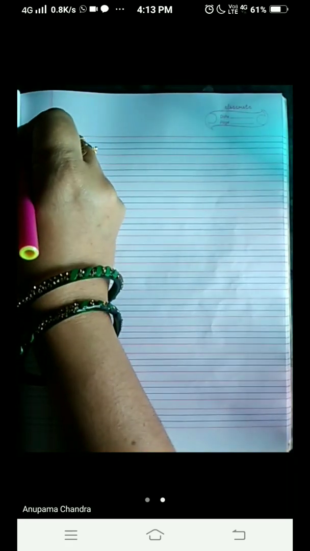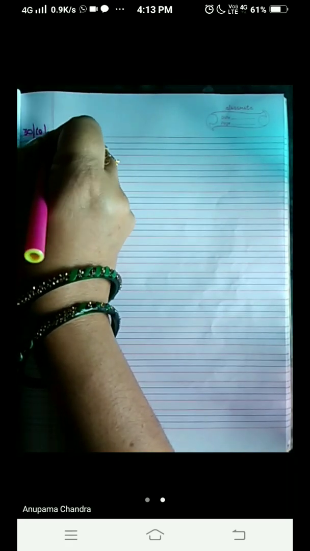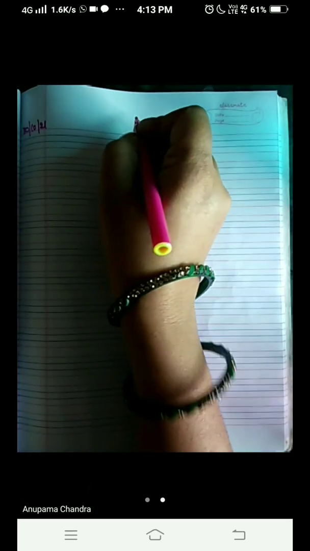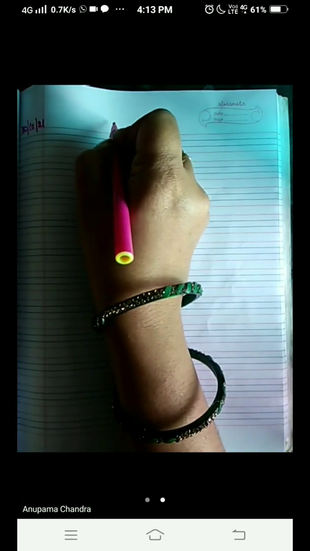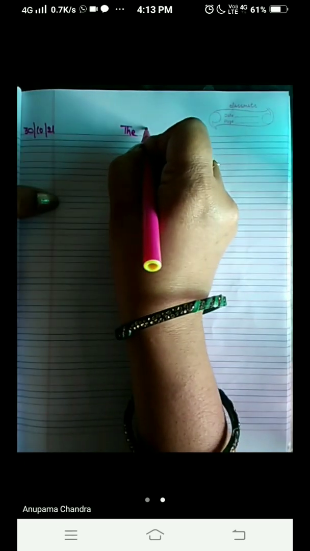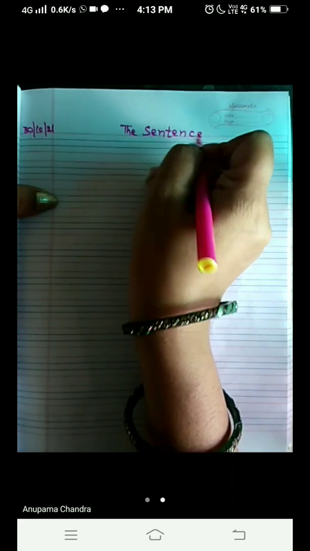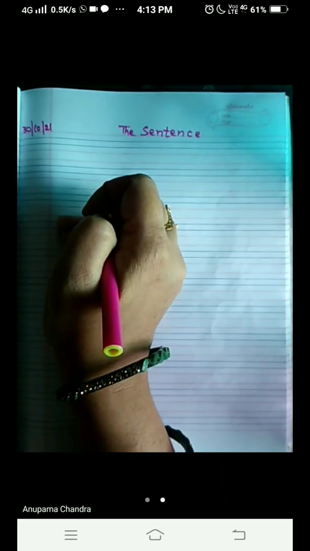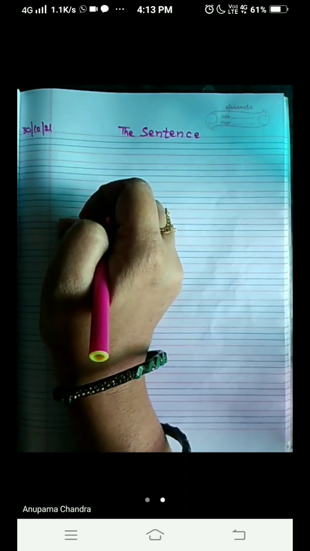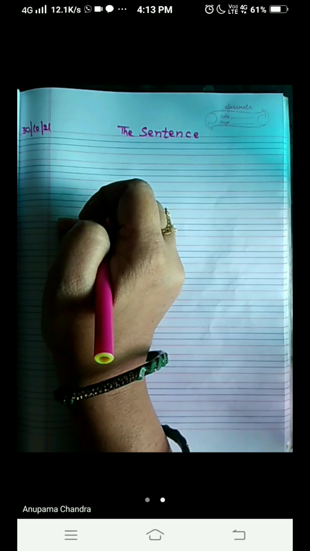Today, we are going to do a question from your book at page number 17, and the topic is the sentence. So, before we start, let's write the date. Today is 30/10/21. On the red line, you can write the topic, the sentence. SENTENCE. The sentence.